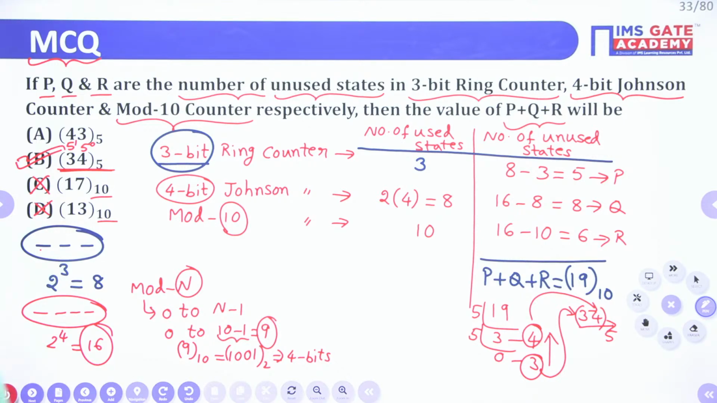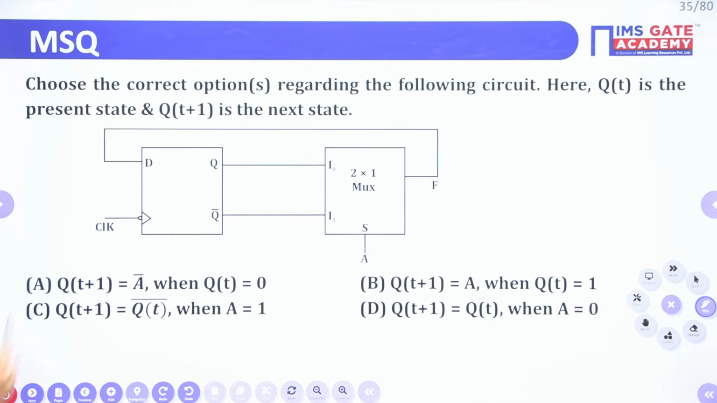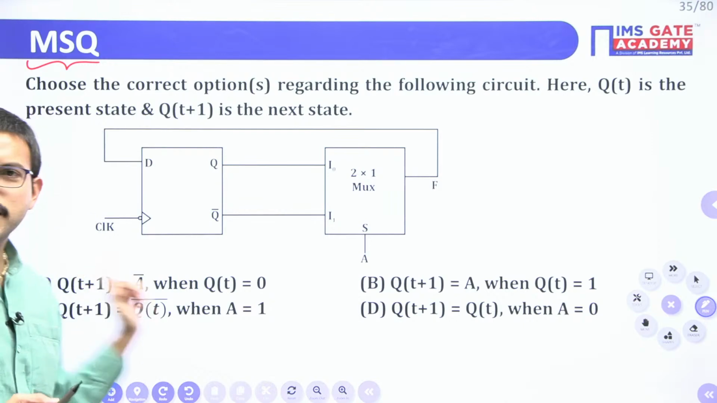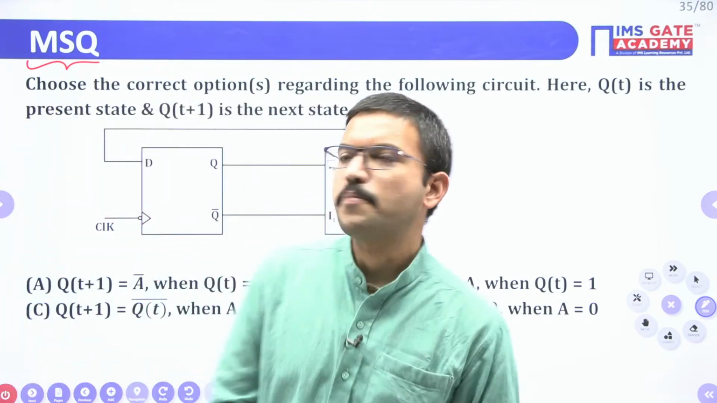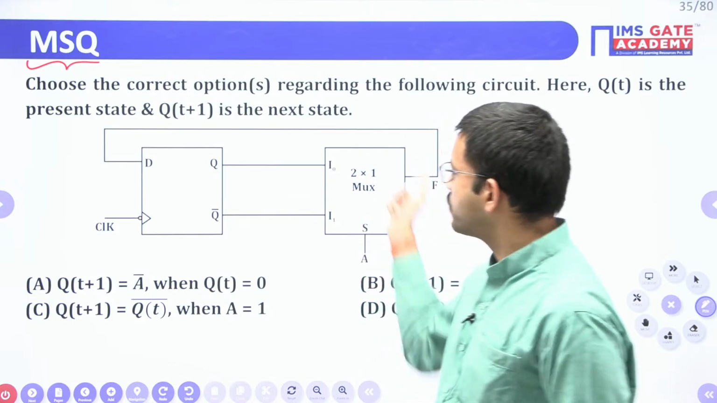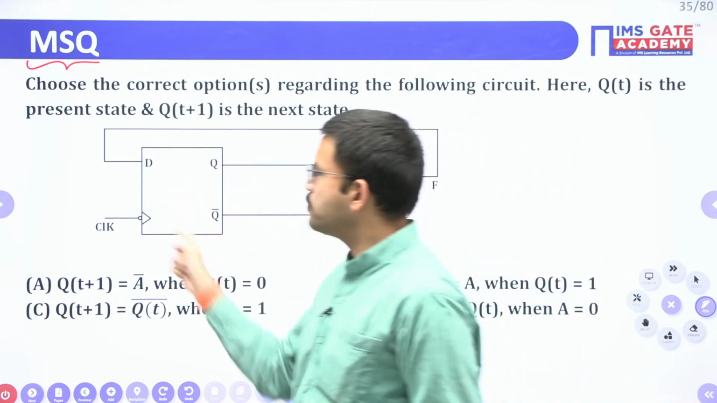Okay, next question. This is an MSQ, which means either one option or more than one option can be correct. Here they have given one D flip-flop and a 2x1 mux. Now this question is a combination of both combinational circuit and sequential circuit. Mux is combinational and flip-flop is sequential.